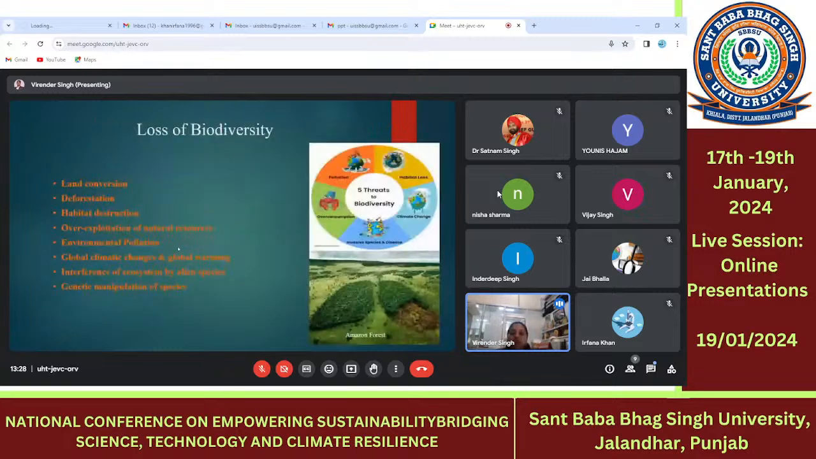Why loss of the biodiversity? These are the main threats to the loss of the biodiversity: the deforestation and the land conversion, destruction of the habitat, and the over exploitation of the natural resources, due to the pollution of the environment like the air pollution, water pollution, soil pollution, etc., and the global climate change and the global warming, interference in the ecosystem by the alien species and the invasive species, and the genetic manipulation of the species interfere and cause loss of the biodiversity.